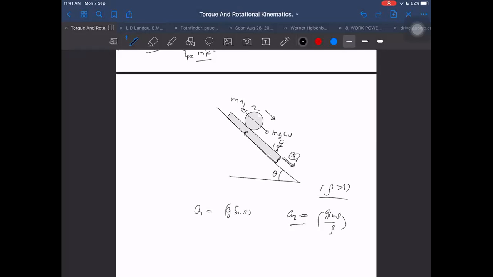MA2. And then I will find out the acceleration of the upper one in this way. If they have given that there is no slipping between these two, then I can find out the torque about P point in the same way as before. Pure rolling: mg sin theta minus MA1 into R is equal to beta M into R square into alpha. This equation we have. And what is the equation for the plank?